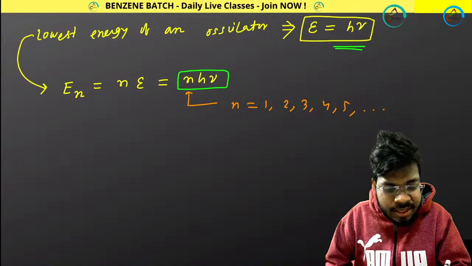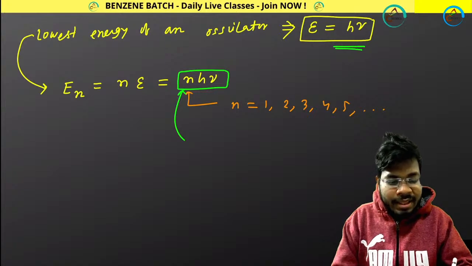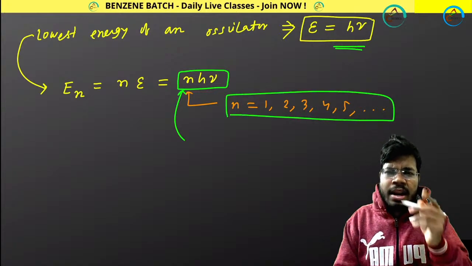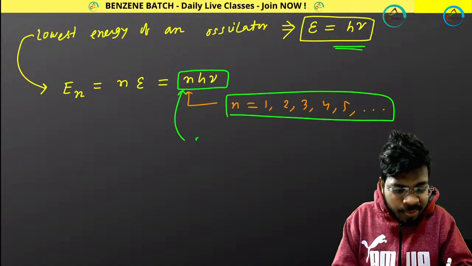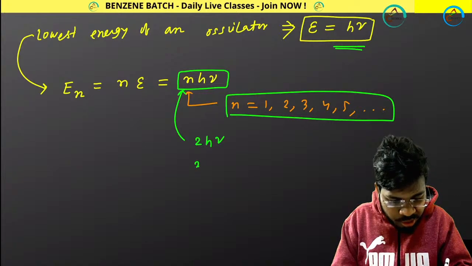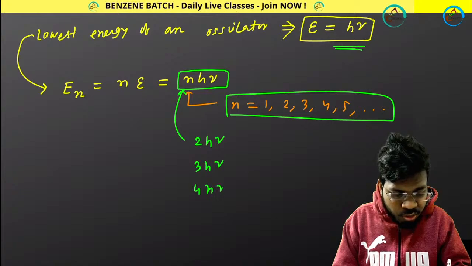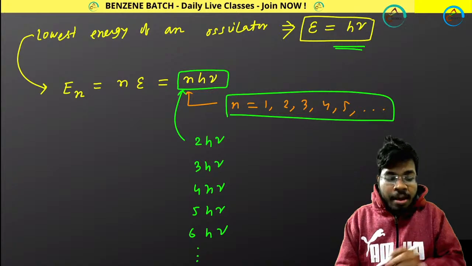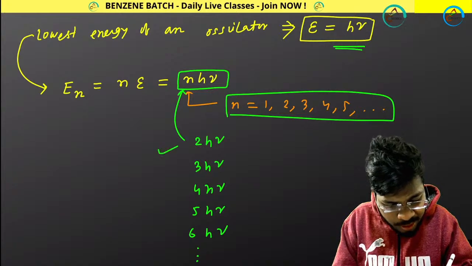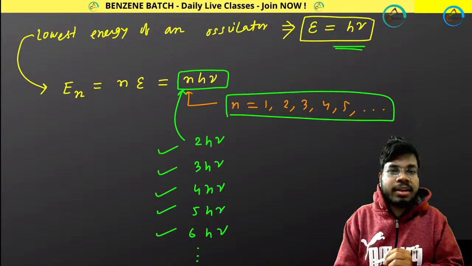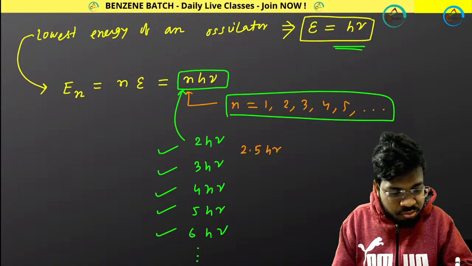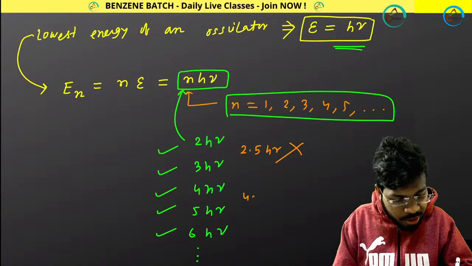And if any oscillator has a higher value, that value will be an integral multiple of the lowest value. So another oscillator can have 2h nu, or 3h nu, or 4h nu, or 5h nu, or 6h nu, and so on. All these oscillator energies are correct, but you cannot get values like 2.5h nu or 4.2h nu.